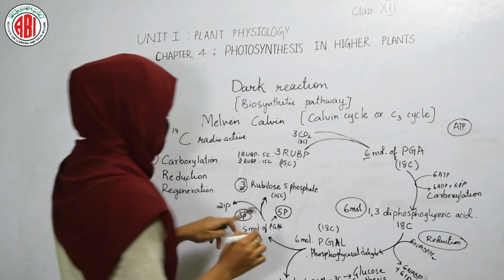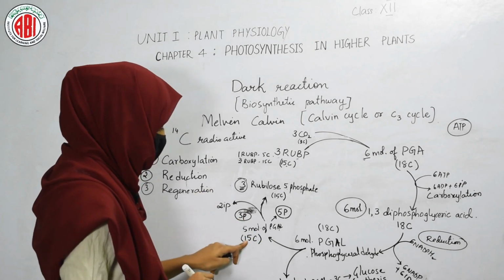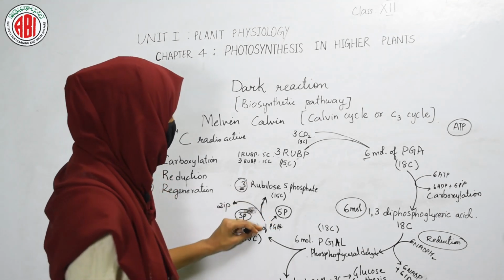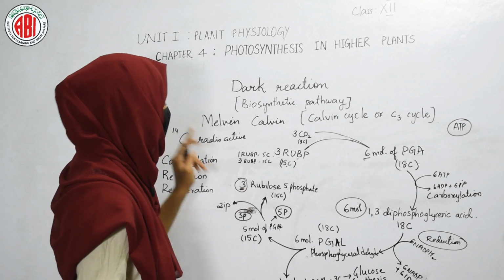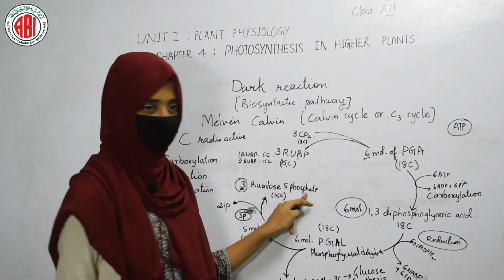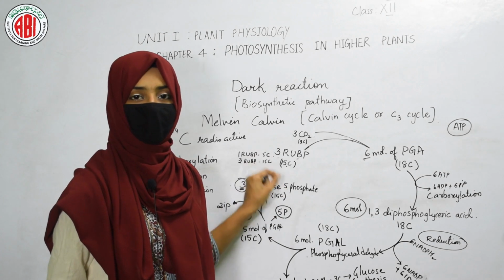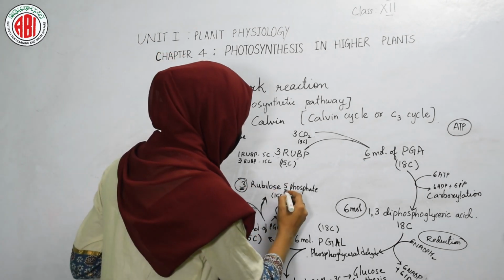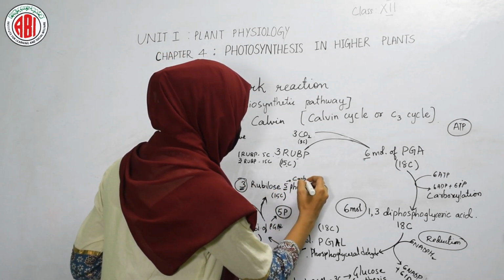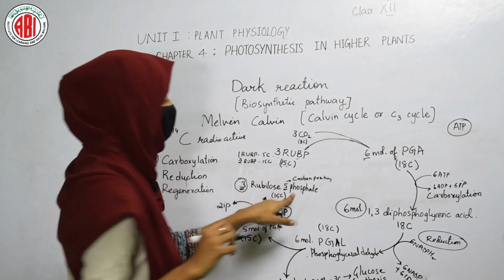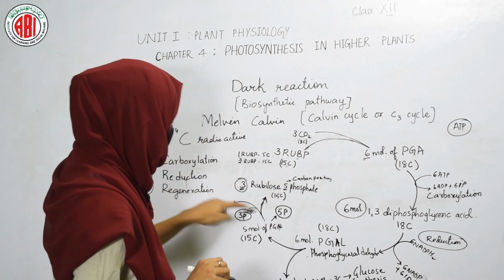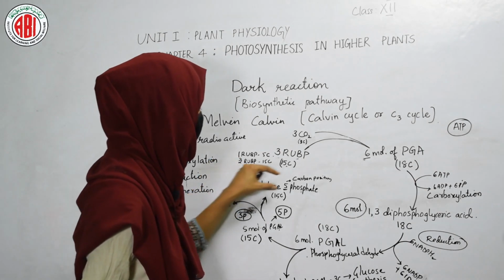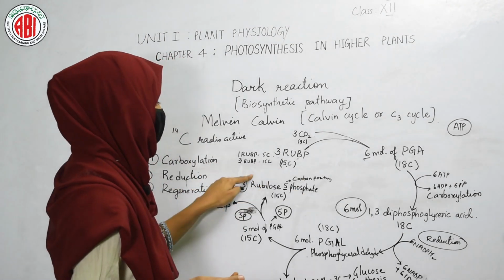So here the remaining 3 phosphates and 15 carbons of 5 molecules of phosphoglyceraldehyde undergo a reaction that results in the formation of 3 molecules of rubulose 5-phosphate. Rubulose 5-phosphate is a 5 carbon compound, so it will have 15 carbons, and this 5 is the carbon position. At the carbon 5, the phosphate groups are attached. In this way, these 3 phosphate groups are balanced. 3 molecules of rubulose 5-phosphate will have 3 phosphate groups.